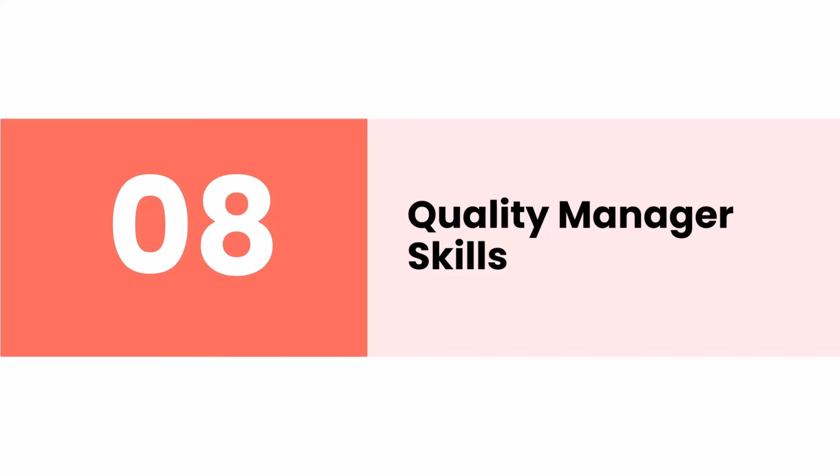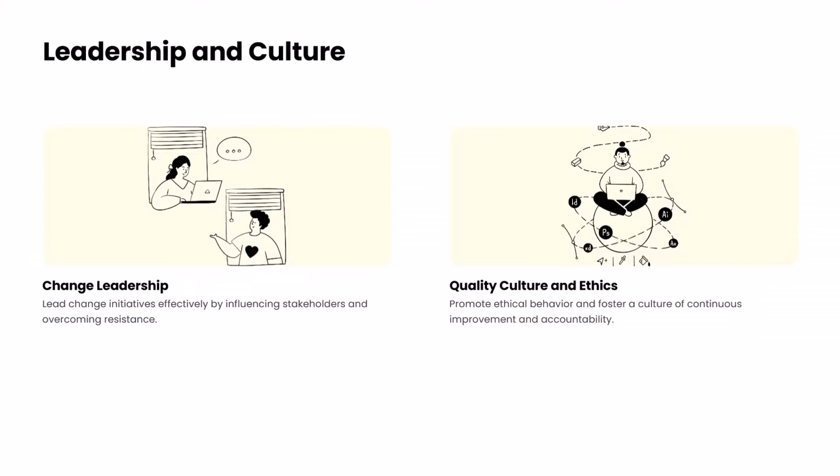The body of knowledge in this section covers many of the things which are similar to what you will see in many other ASQ certifications, including CMQOE. This particular section includes topics such as change management, quality culture and ethics.